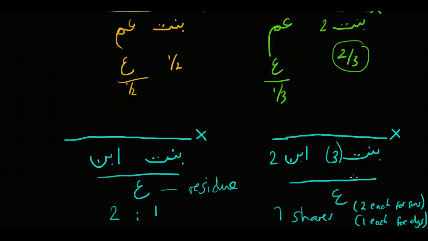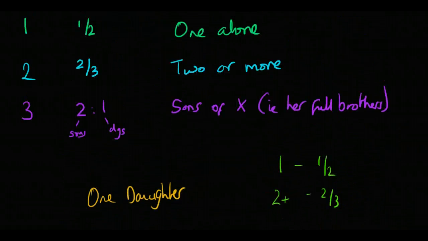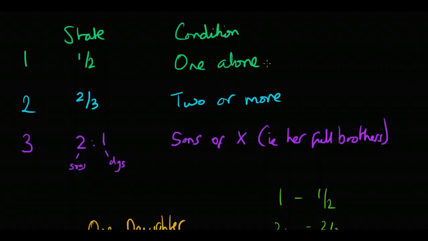And as we move forward, we'll do some examples with other beneficiaries, and we can see how it all works out. But the 3 things to remember in this lesson are the states of the daughter. The first is when there's 1 daughter alone, in which case she would get half. The second is when there are 2 or more, in which case they would share 2/3. And the third case is where there are sons involved as well as daughters, in which case sons get twice the share of the daughters.